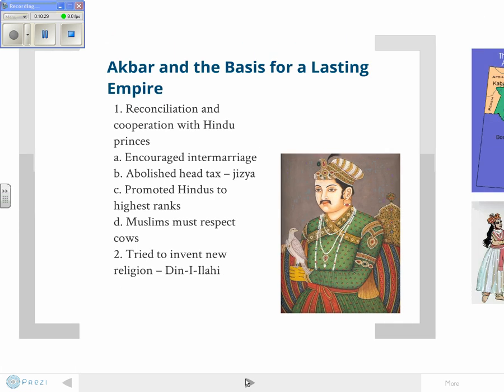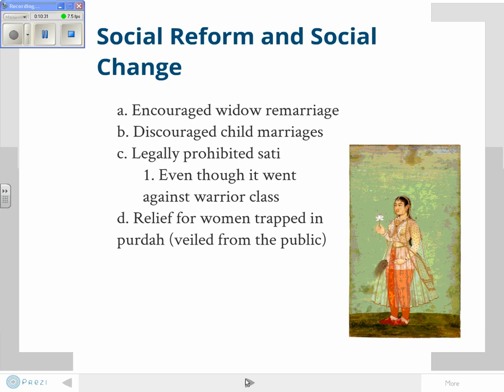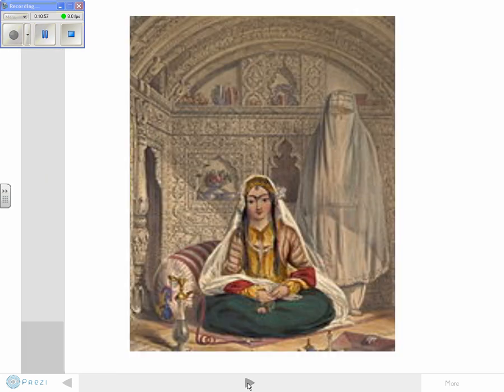He does try to improve the role of women during this time. He encouraged widow marriage. He discouraged child marriages. Remember, they're marrying girls off as young as 8 or 9. That will be a practice that will continue, but he tries to do away with it. He tries to legally prohibit sati, that is the throwing yourself. I'm sure you guys learned about this last year. It's when women throw themselves on their husband's funeral fire.